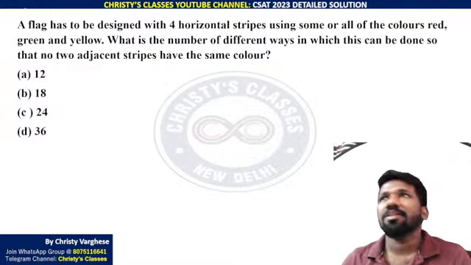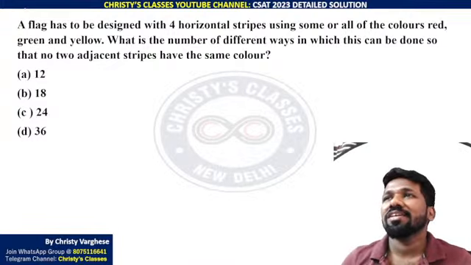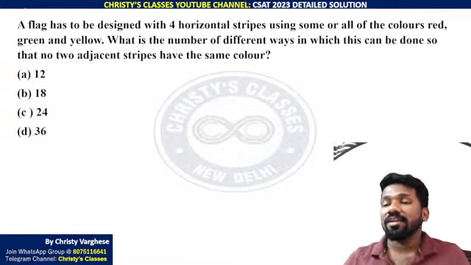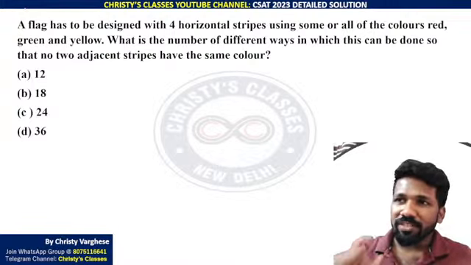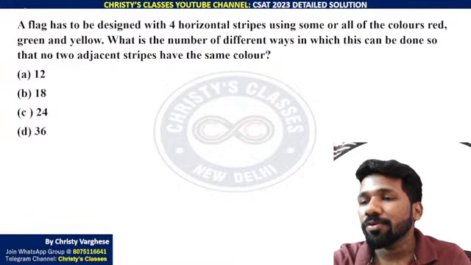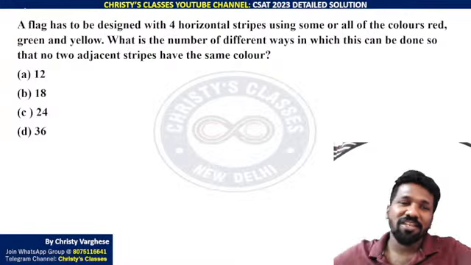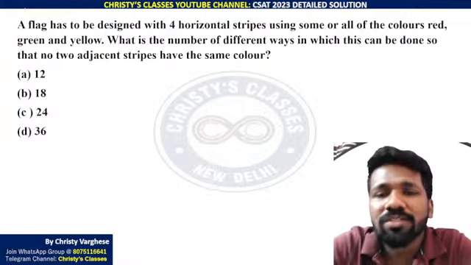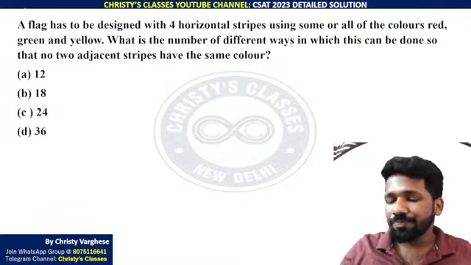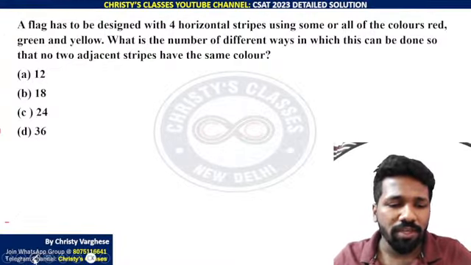Okay, this question is very simple. A simpler version of this question was asked even in the 11th standard mathematics textbook. The first examples of permutation combination start with a similar flag question, a little simpler than this, but this question is its extension. A flag has to be designed with 4 horizontal stripes using some or all of the colors red, green and yellow. So the anagram idea itself, or the fundamental principle of counting itself, you can use.